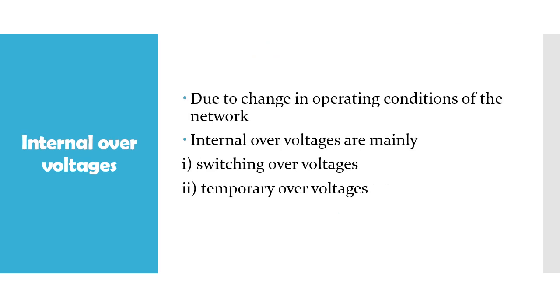Now let us see the next type of over voltages, that is internal over voltages. The internal over voltages are due to the change in operating conditions of the network. When there is a sudden change in the operating conditions of the network, there is a possibility of generating voltage surges, and these voltage surges are known as the internal over voltages. The internal over voltages are again two types: switching over voltages and temporary over voltages. The switching over voltages are also known as transient over voltages, and the temporary over voltages are also known as steady state over voltages.